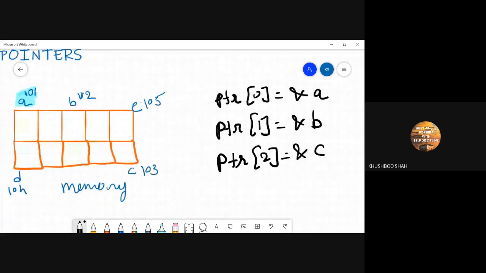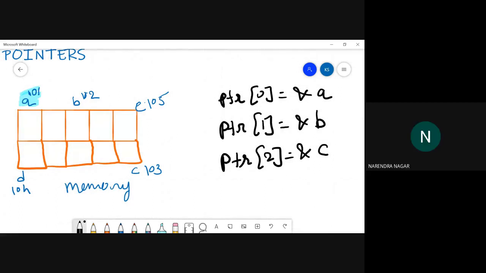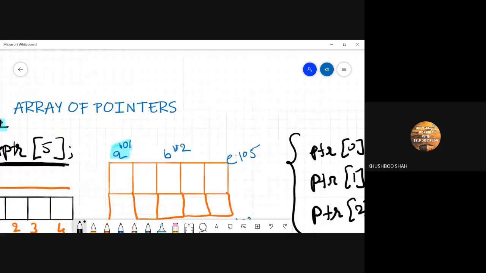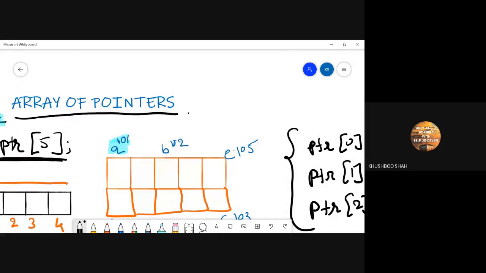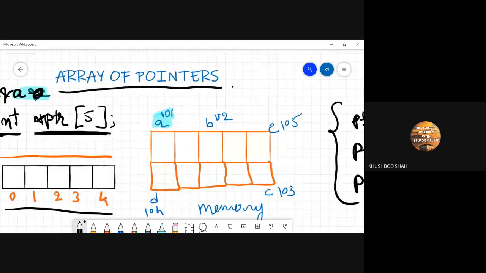Everyone? Yes, ma'am. So this concept is known as the array of pointers. Pointer, we know, is a special variable which stores the address of another variable.